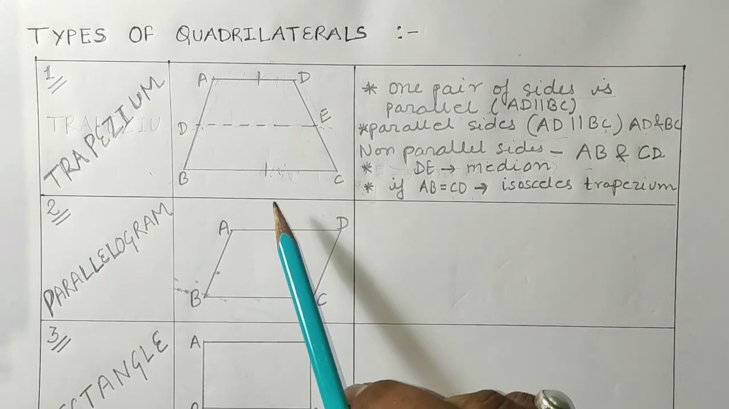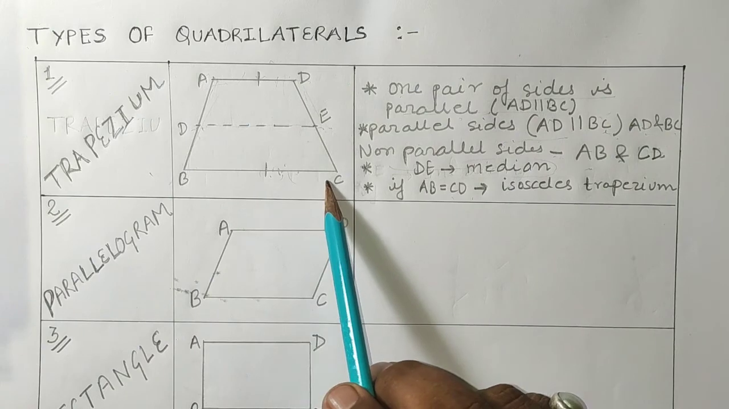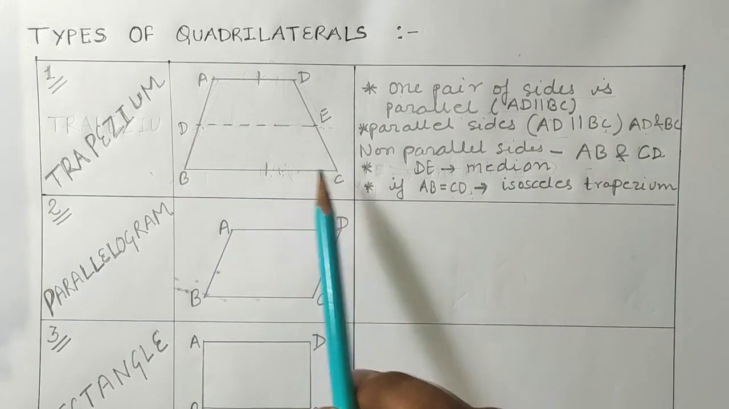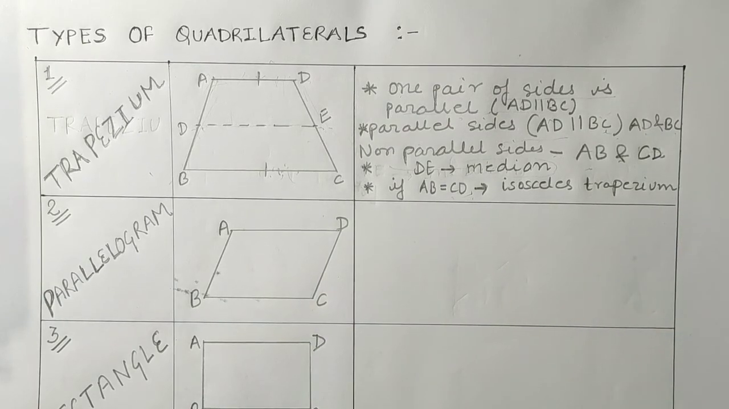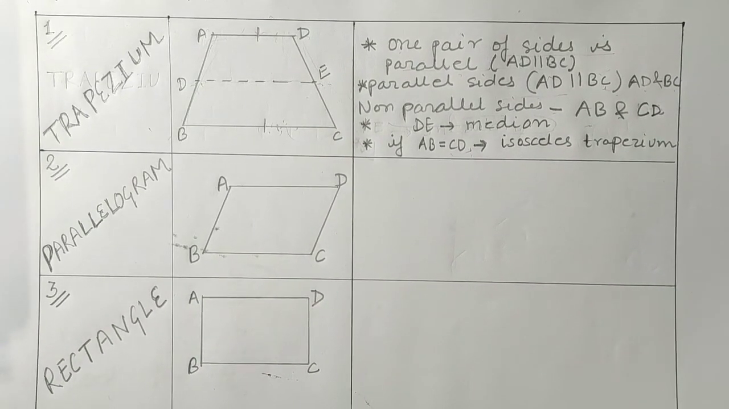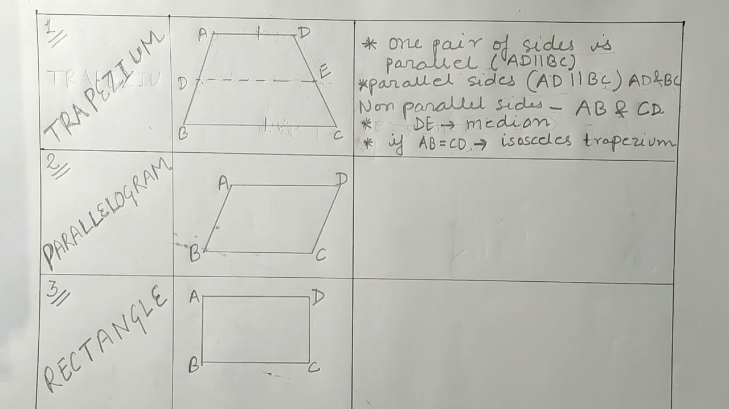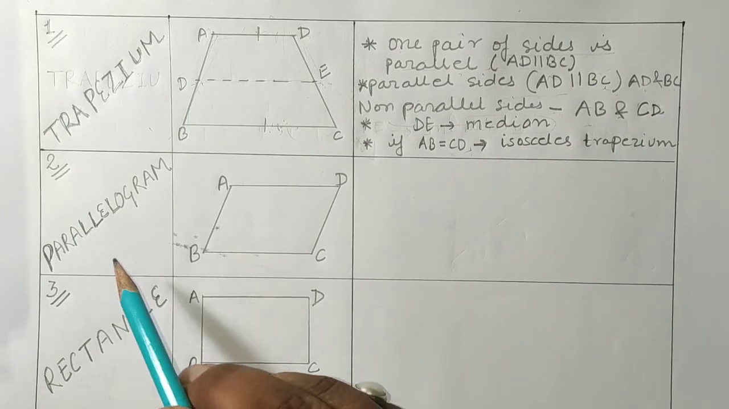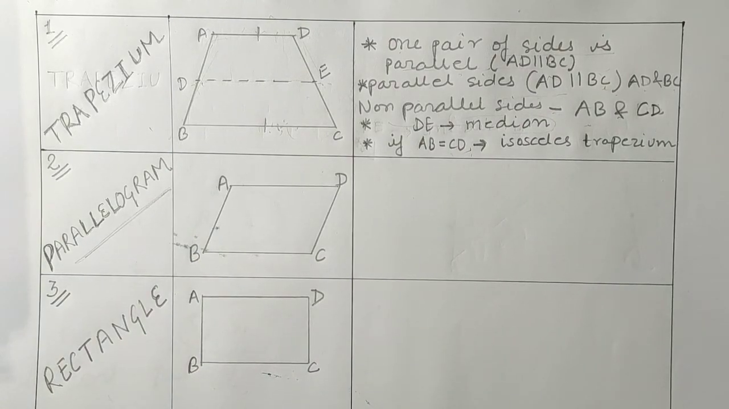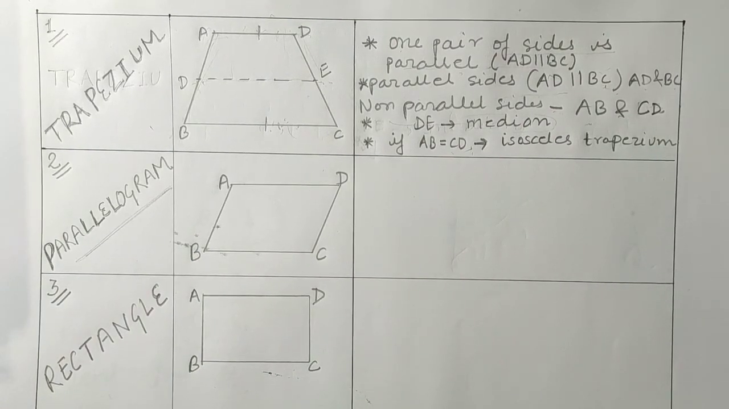Okay, students, and then if the non-parallel sides are equal in length, then that type of trapezium is known as isosceles trapezium. Okay, students, coming to the next type, and that type is parallelogram. See, students, for this whole chapter, this shape is very important, parallelogram, because we'll study many properties about parallelogram. Okay, but here what are the basic things?